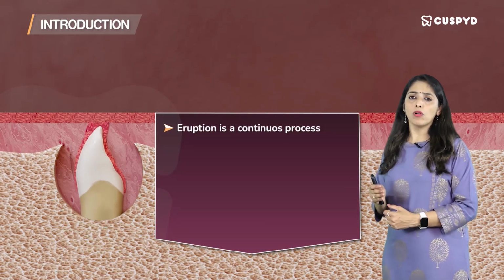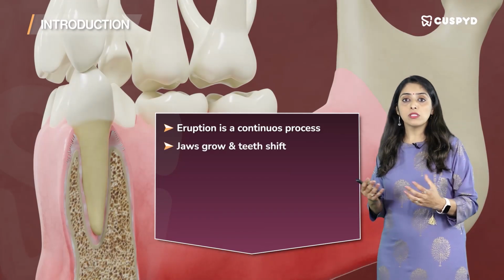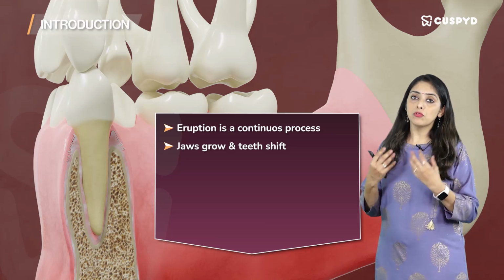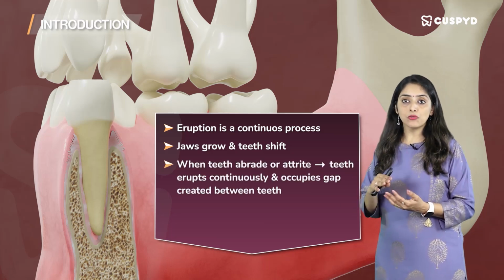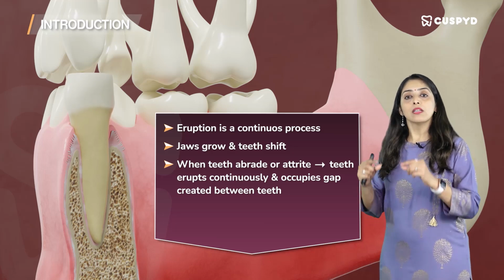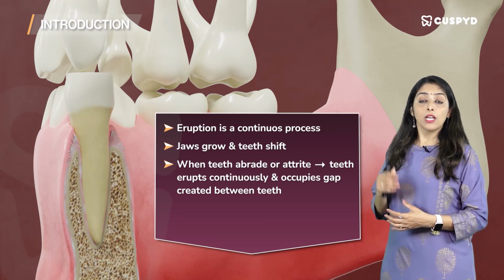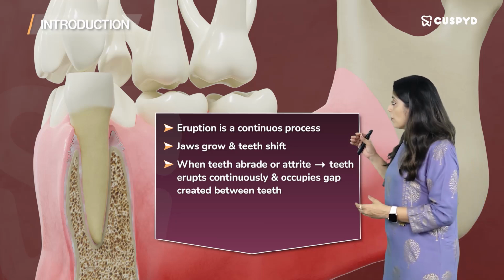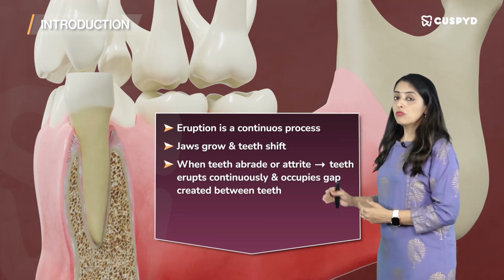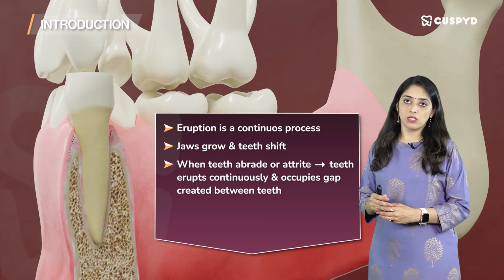This eruption is also a continuous process. And why is that so? Because your jaws grow, the teeth shift. So you eat food, the tooth abrades and attrites, and had the tooth not erupted continuously, there would have been a gap created between the upper and the lower teeth. In order to prevent this from happening, eruption becomes a continuous process where the tooth will continue to erupt all through life, trying to maintain contact with the antagonist.